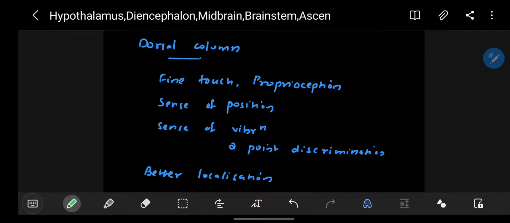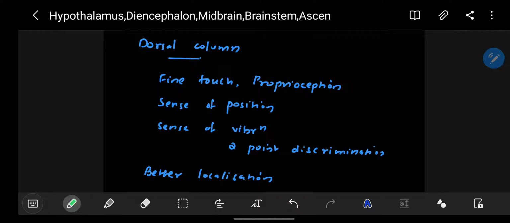You can feel the sense of vibration. It comes under the dorsal column. Then two-point discrimination. That means on the same hand, if you touch two points, your brain can discriminate that they are different points on your same hand. It is a modern sense. So those senses go through the dorsal column. And there is better localization here.